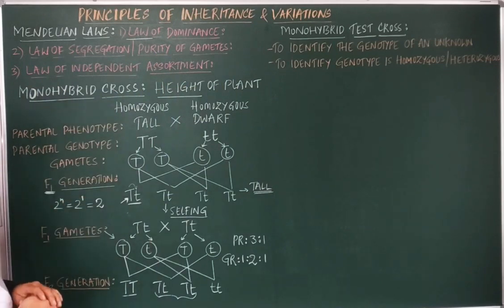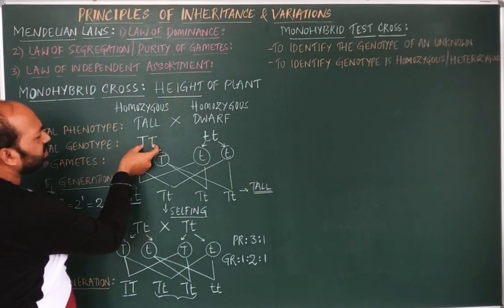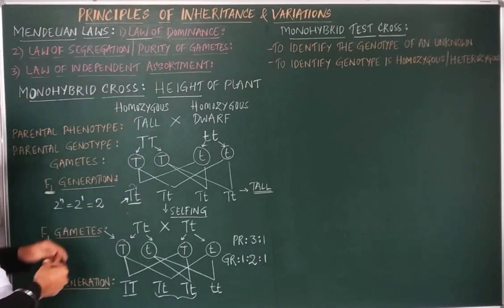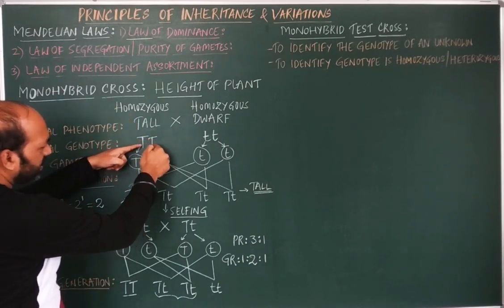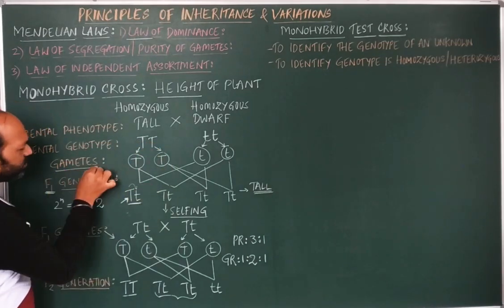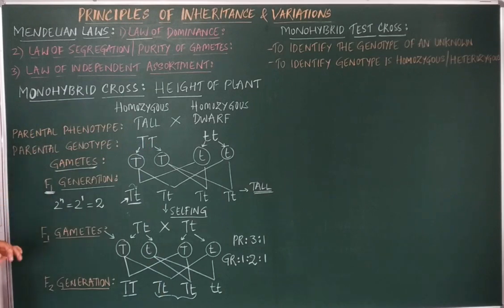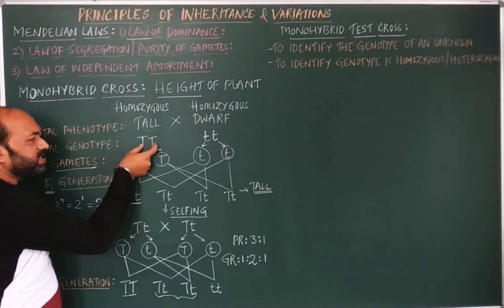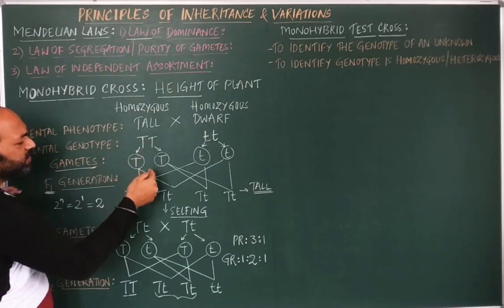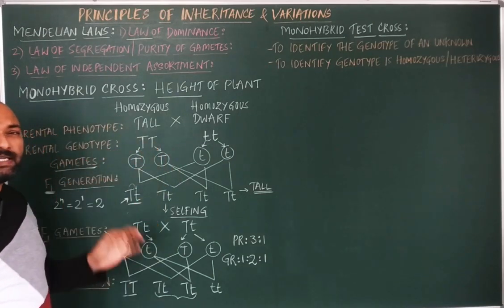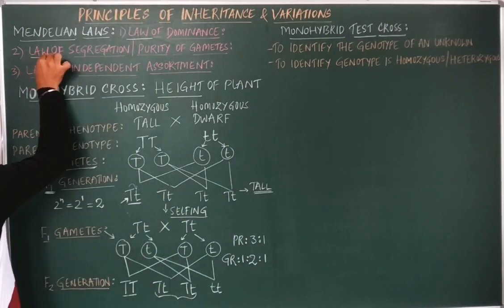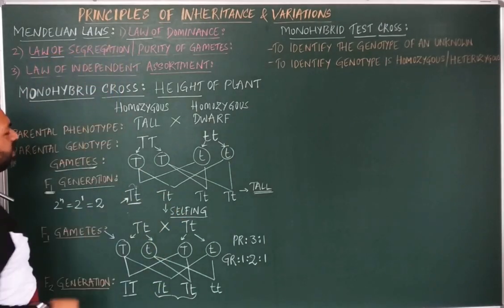According to Mendel, when a pair of alleles is present, these alleles will segregate independently and randomly during gametogenesis. I repeat, when a pair of alleles is brought together in a hybrid, these alleles will segregate independently and randomly. So that is the law of segregation.